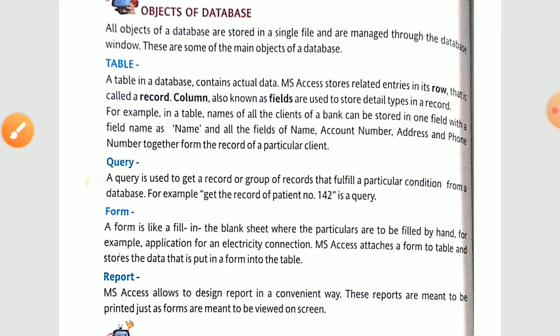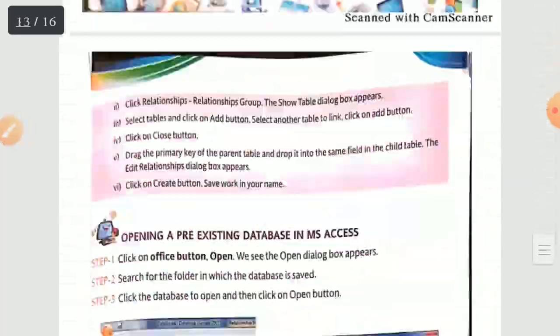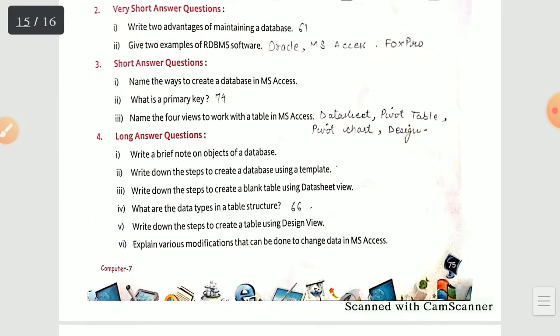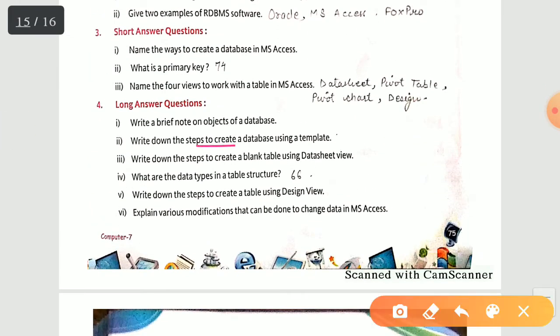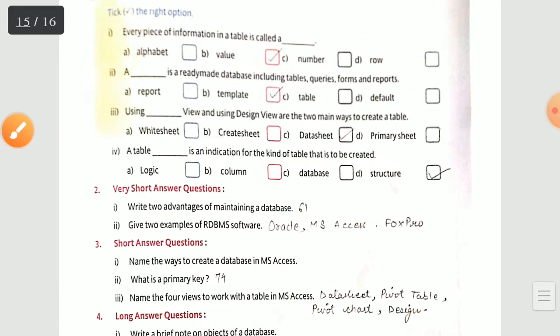Now coming towards the second one: write down the steps to create a database using a template. The answer is present on page number 64. Please open page number 64 for that.